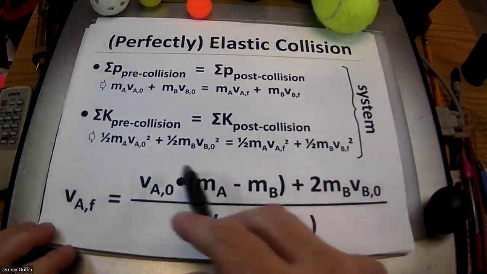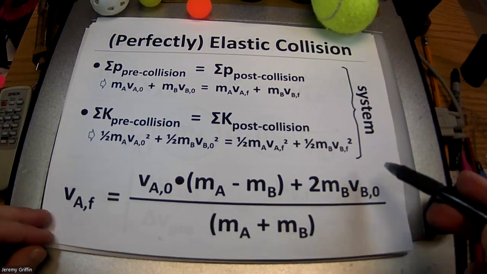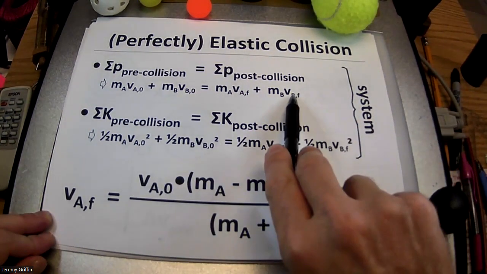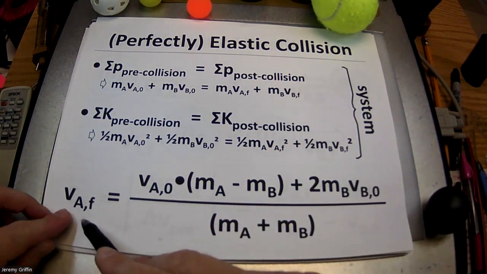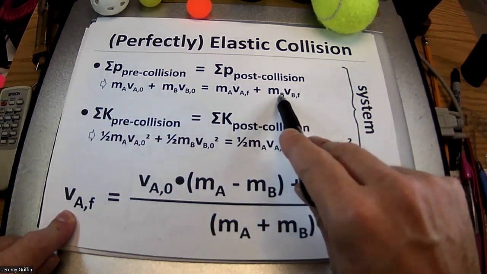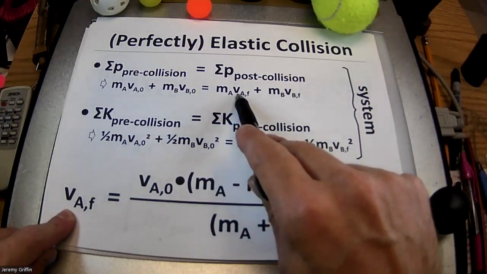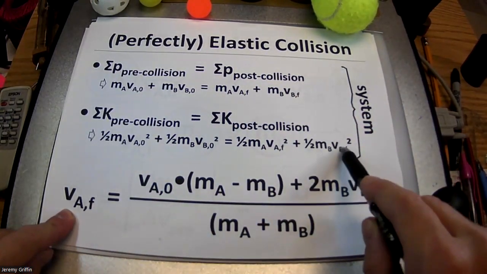Okay. The information that's missing from this page is, what is the post-collision velocity of object B? Because nowhere in this expression is VB final. So if you solve for VA final, one way you can get VB final is to plug all these numbers in here, like this number would go right here, and then solve for VB final. Or you could do the same thing here, solve for that VB final.